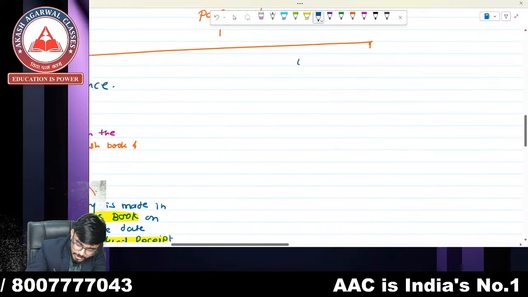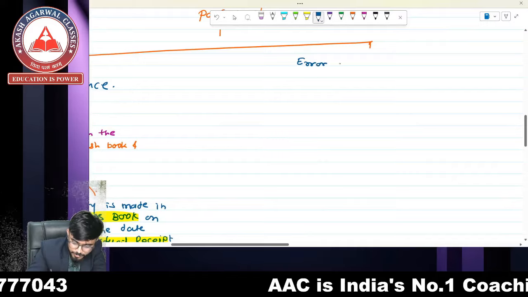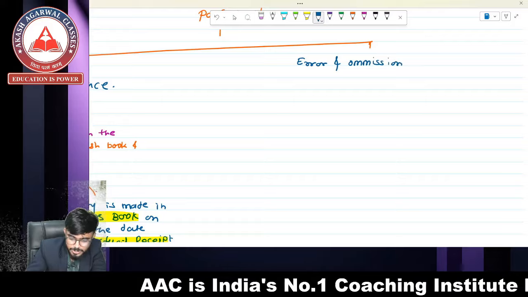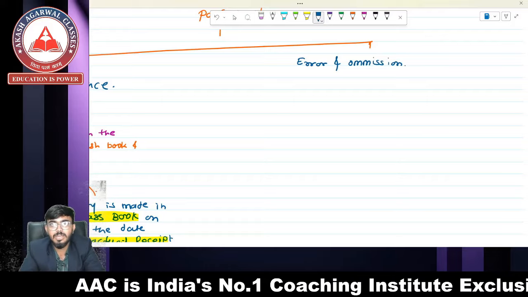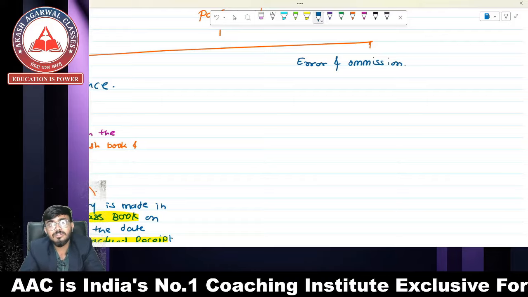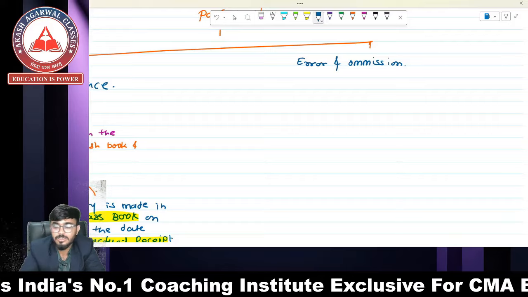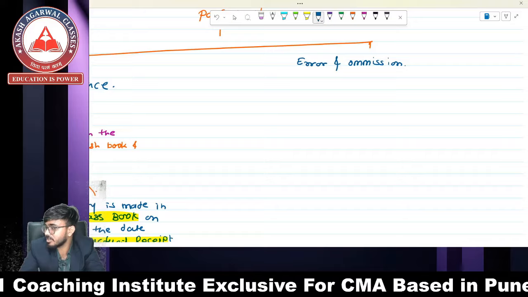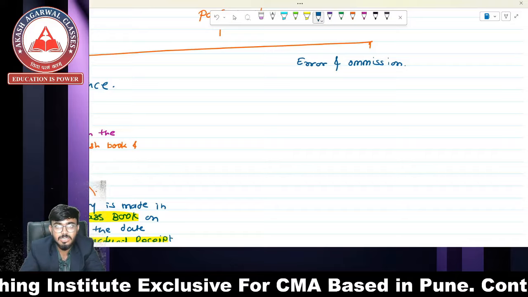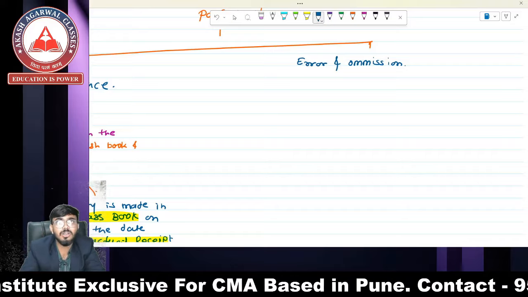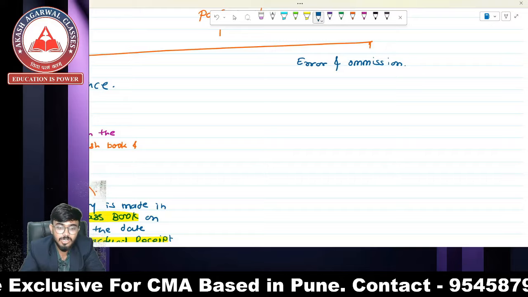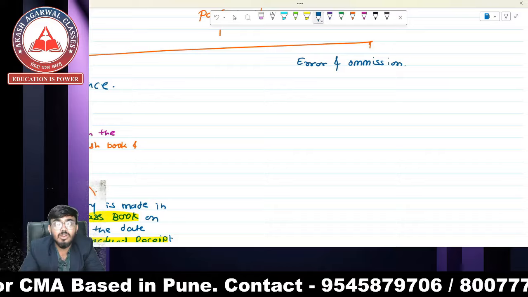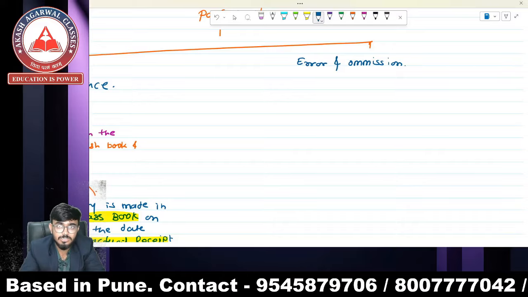Another reason is error and omission. Error means mistakes while recording the entry, and omission means we forgot to record the complete transaction.